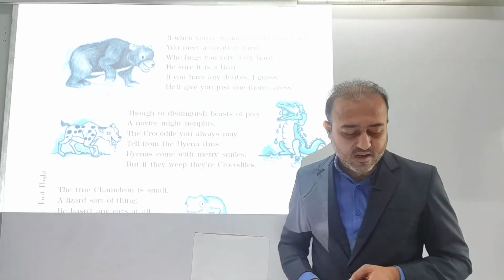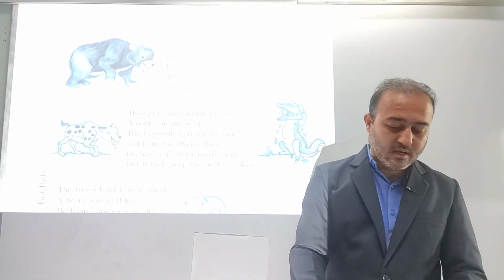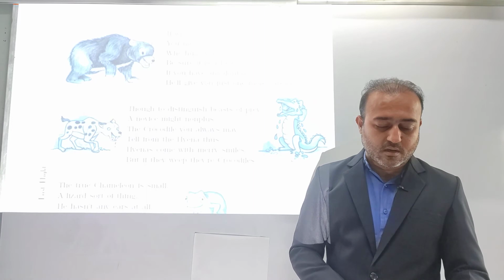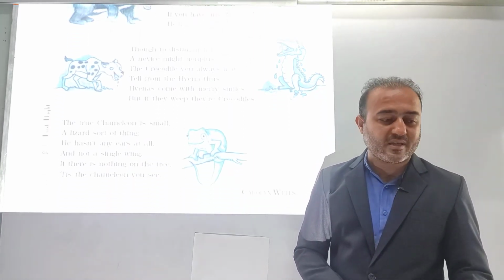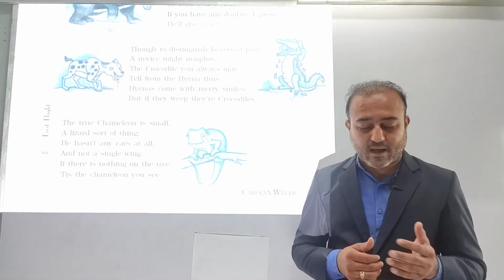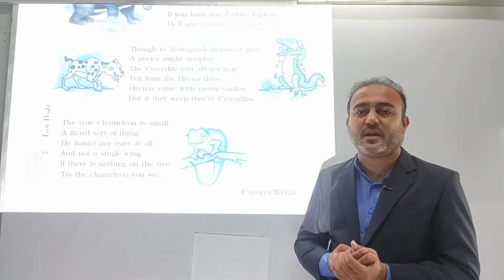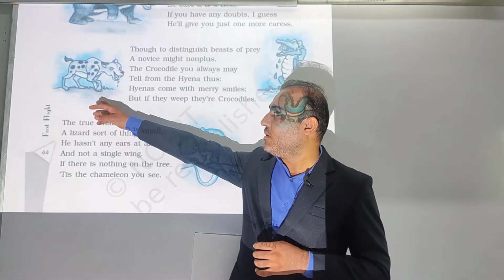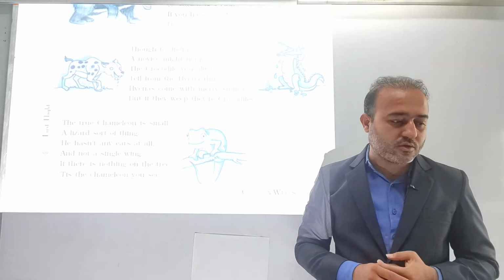Okay, then we will move further. After this she asks a question to the readers: do they know how to recognize beasts that hunt their prey? So at that time she tries to explain about the hyena and the crocodile. So what is written over there?